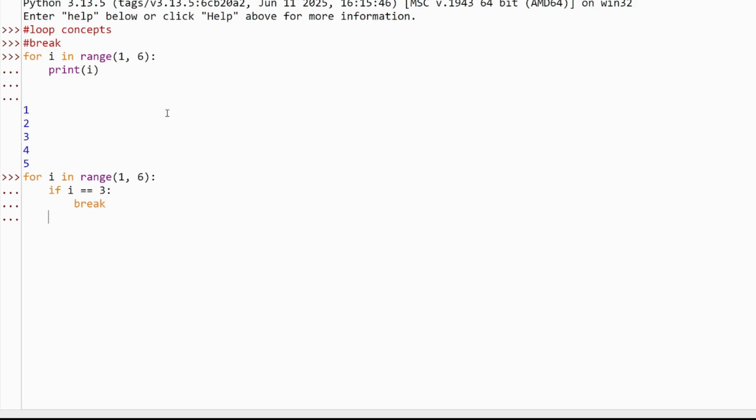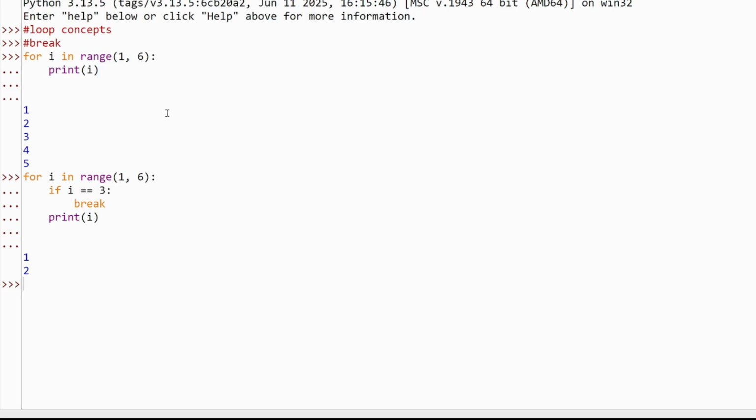Now I will give print after the break. You will see now it will iterate 1, 2. When 3 comes, it immediately breaks. It will give you 1, 2 only. In 3 it breaks. This is how it works.